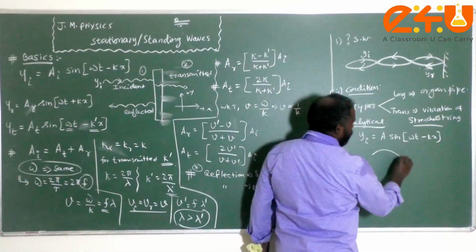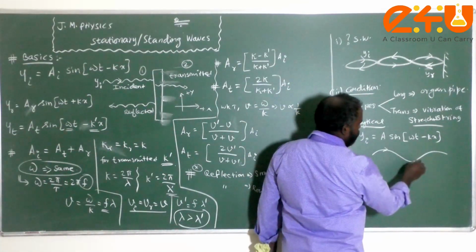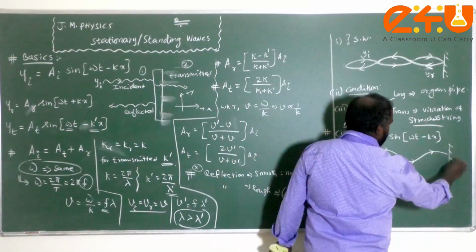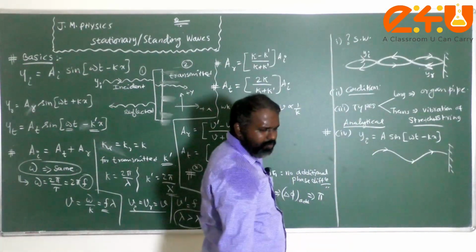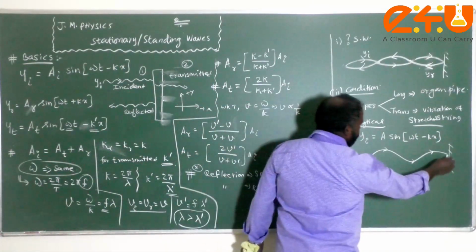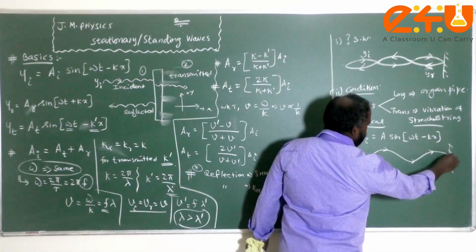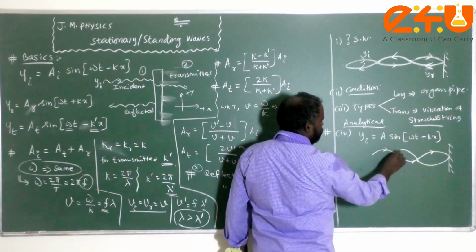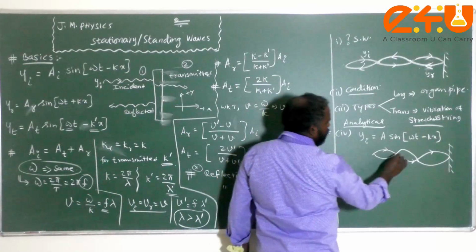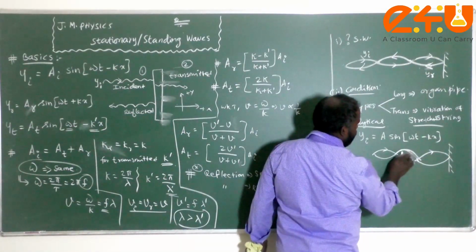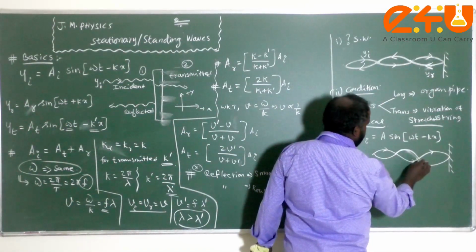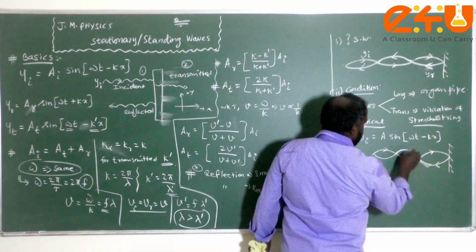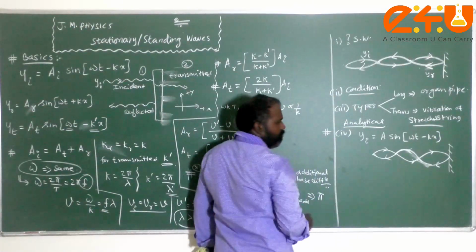When this incident wave is reflected back from any one of the reflecting surfaces, for example, now please see that for the reflected wave, I can write, please draw this diagram in a proper way. So this is your reflected wave. They are superimposed with each other.